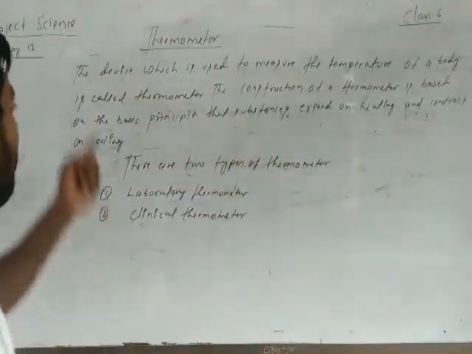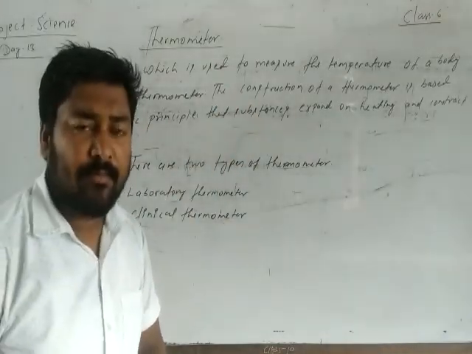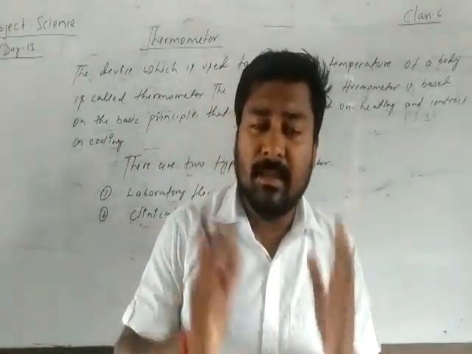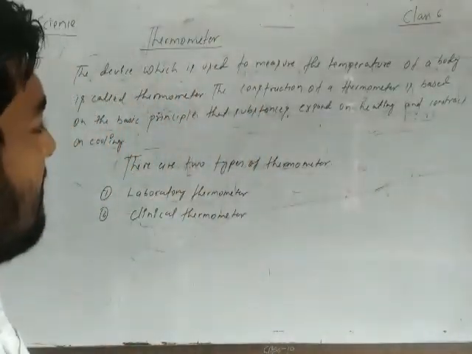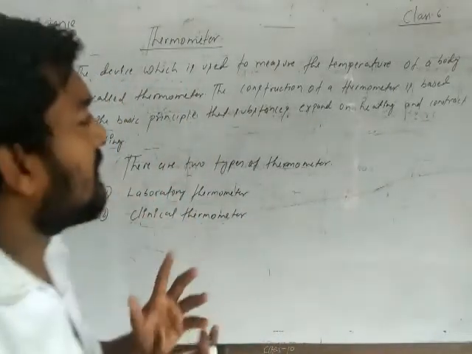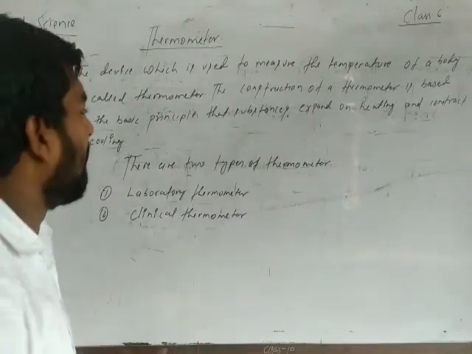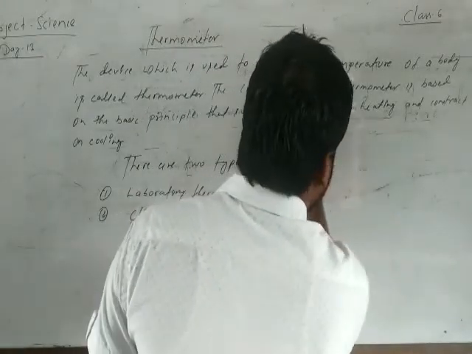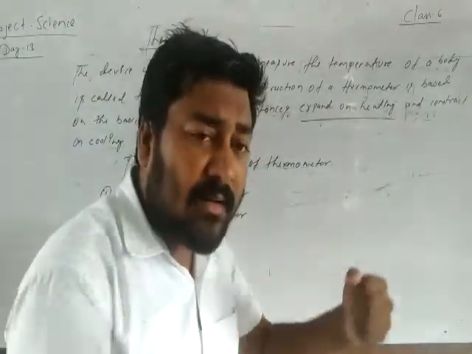A thermometer is a device which is used to measure the temperature of a body. The construction of a thermometer is based on the basic principle that substances expand on heating.